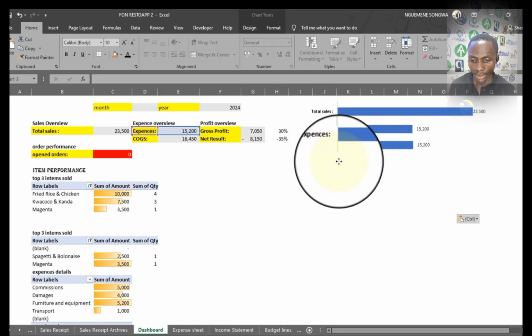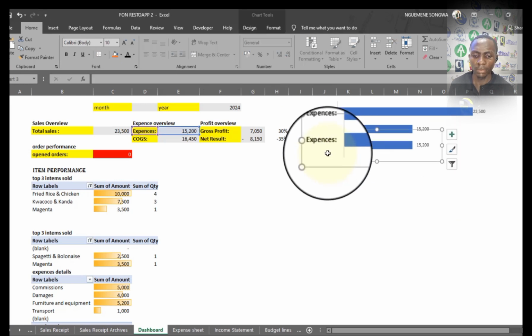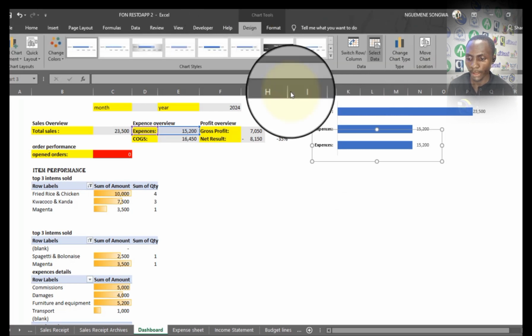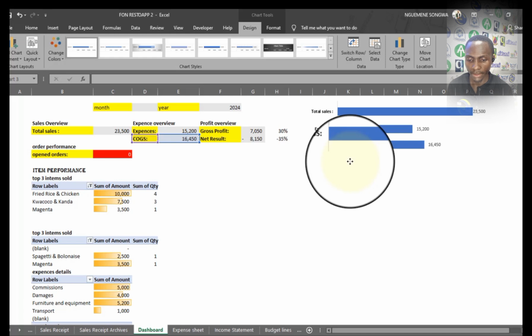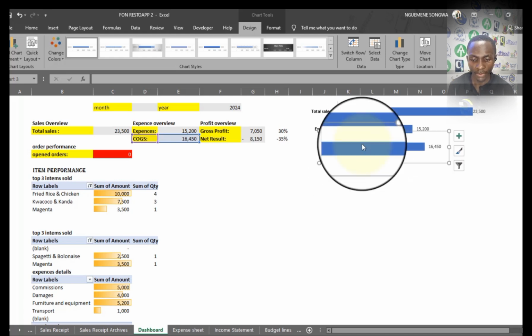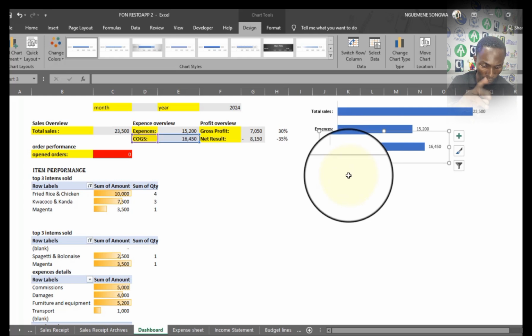I take it back this way, and I'm going to change the data type. I go to design. Data type will now be the cost of goods sold. Take OK. I can place it exactly like this. If it's difficult to move it with my mouse, I can use the arrows up, down, left, right on my keyboard.